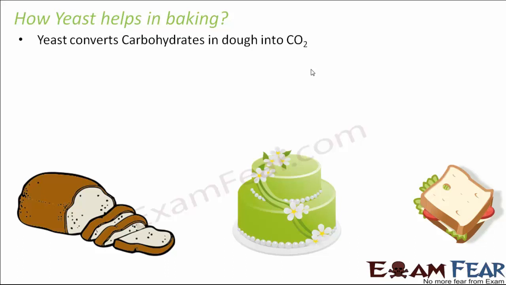Now what yeast does is it converts the carbohydrates in the dough into carbon dioxide. So this is the conversion that takes place. Carbohydrate is present in the dough because the dough is made up of flour. So flour has carbohydrates, and these carbohydrates get converted into carbon dioxide. Now what happens due to the formation of carbon dioxide? Due to carbon dioxide, the dough expands or rises and it forms bubbles.